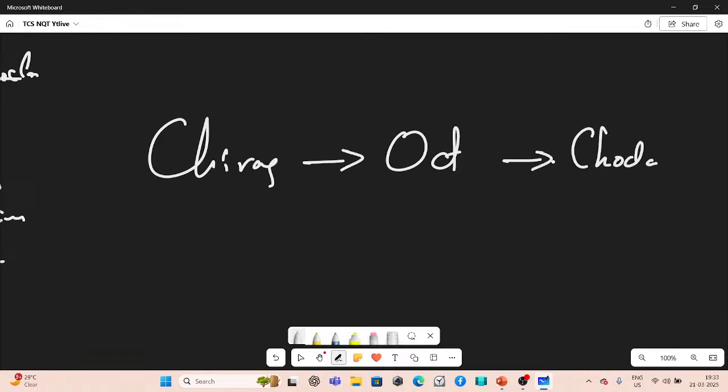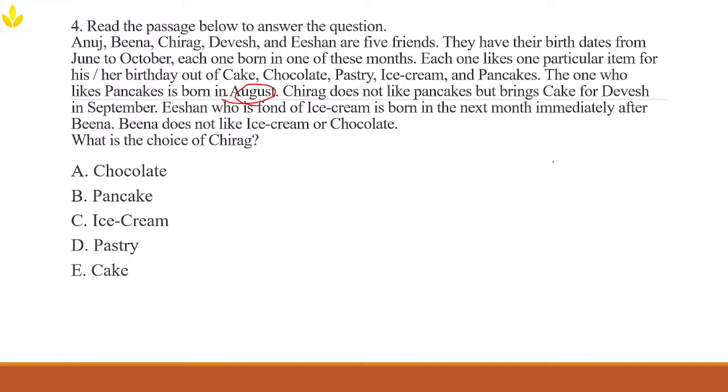So what is the answer for this question? It seems like a very lengthy and very big question, but trust me, it's very easy. So what's the answer for this question?